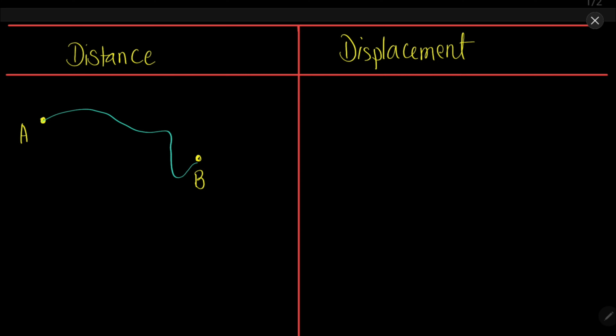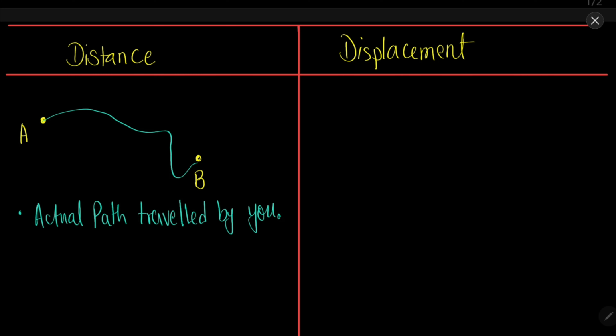Now what is distance? Distance is the actual path that you took, the length of the actual path that you took. For example, if you lay some inch tape and you found out that the length of this particular path is, let's say, equal to 7 kilometers, then the distance will be equal to 7 kilometers. So it is the actual path traversed or traveled by you. The actual path traveled by you is called the distance.